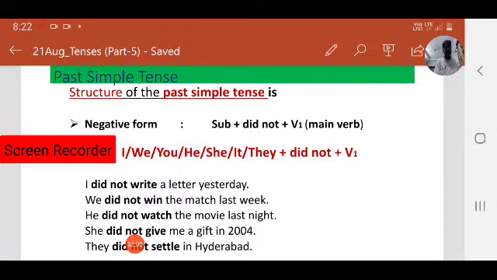This past tense is very important because whenever we meet our friends, relatives or anyone, generally we talk about past actions. That's why we have to learn past tense, especially past simple. Past simple tense describes the actions that happened in the past at a specific time.